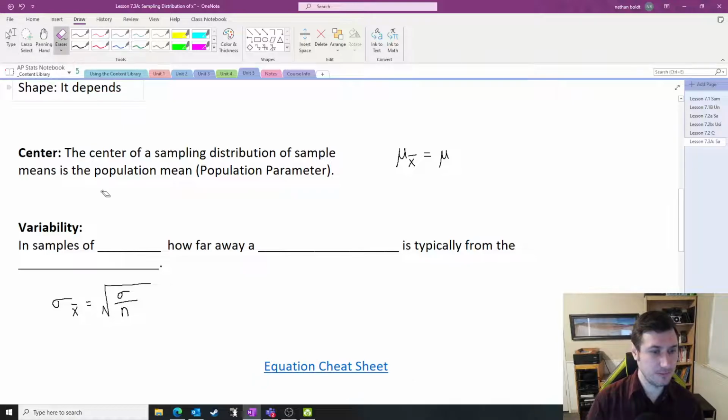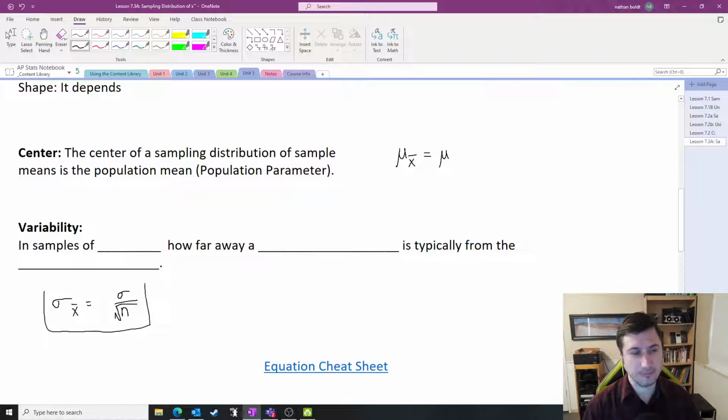It's too early in the morning, isn't it? There we go. Just the square root of n, which again is why you look it up. I totally planned that. All right, let's keep going.